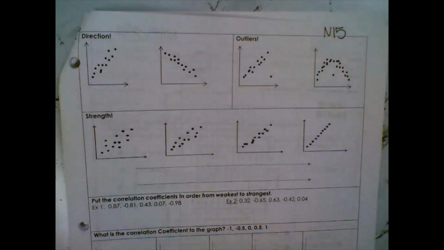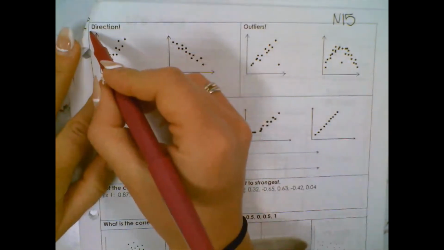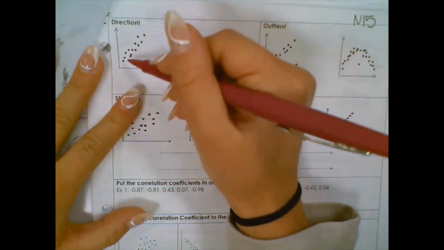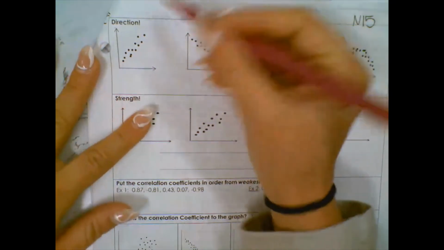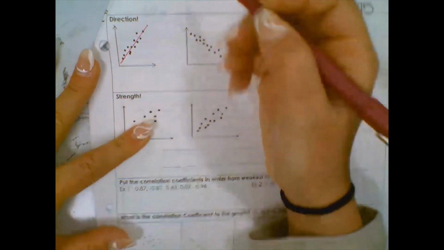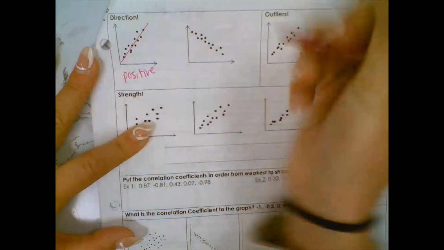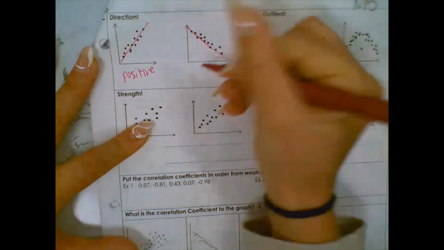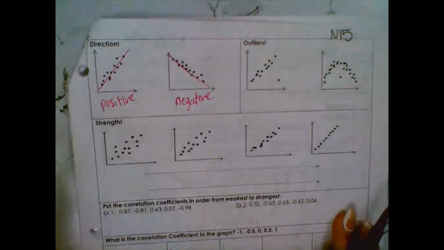Next is direction, and this is very, very simple. Is it positive or is it negative? So direction is kind of taking the overall shape, and is it generally going up over time or generally going down over time? So these are 2 linear examples. This one looks like it is a positive direction. Here, the linear graph looks like it's going in a negative direction. And that's it. Is it going up over time or down over time? Is it positive or negative?